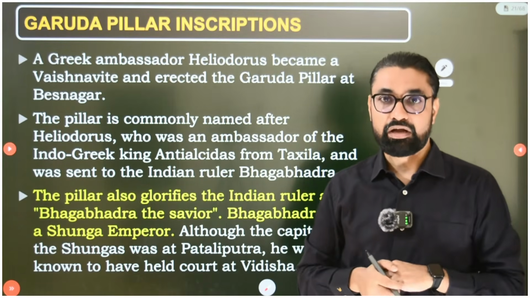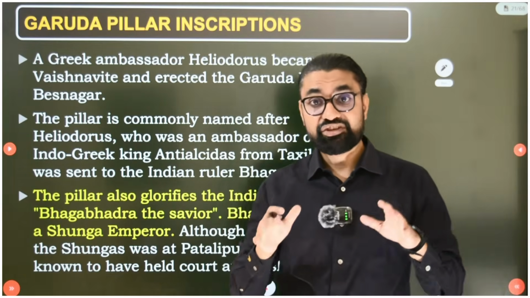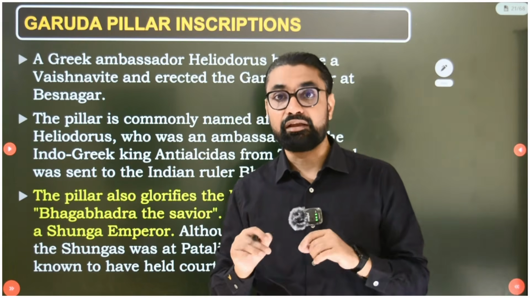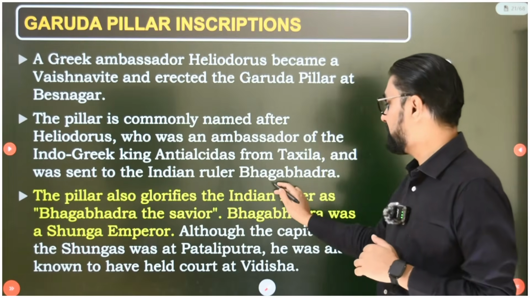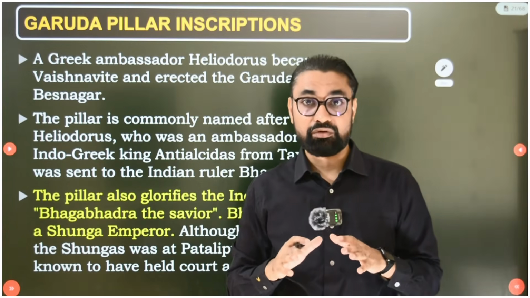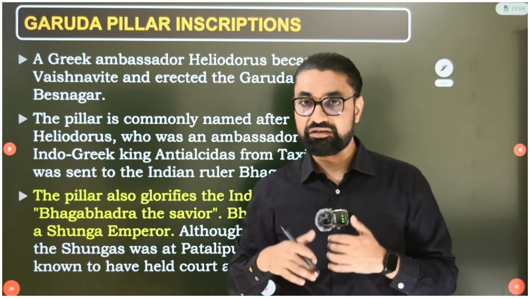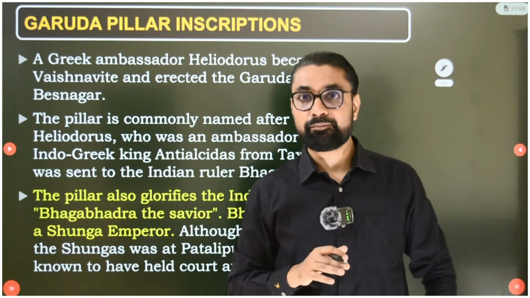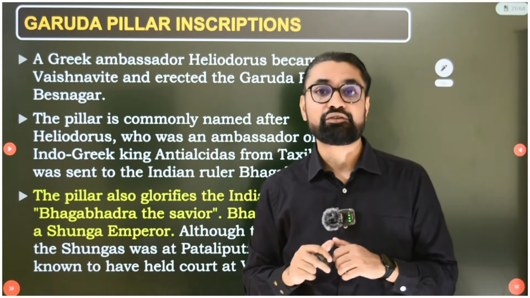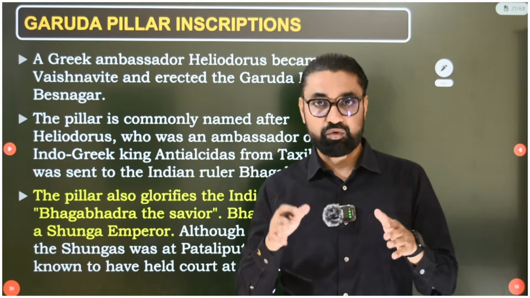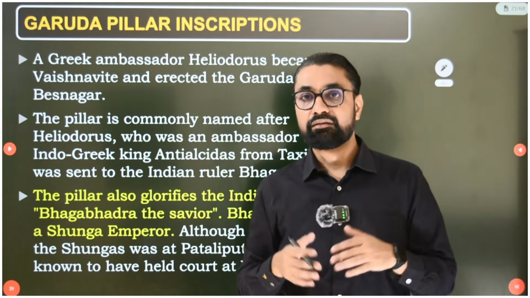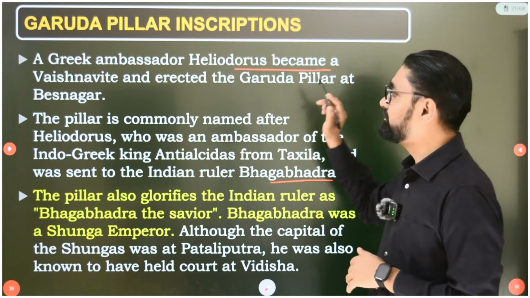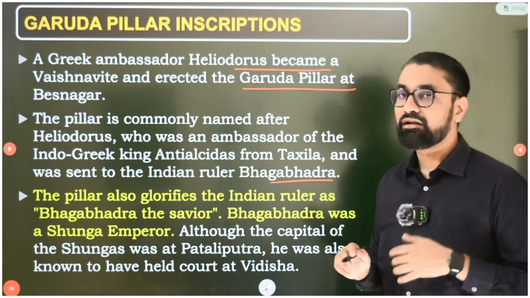When he constructed that Garud Pillar in Vidisha, Vidisha was under the control of the Shunga dynasty, and the Shunga king who was ruling then was Bhagabhadra. So Bhagabhadra was the Shunga king under whose control Sanchi, Vidisha, this whole region was. Though the Shungas ruled from Patliputra, Vidisha was also an important seat of their power. And this ambassador Heliodorus was in Vidisha, where he constructed this Garud Pillar. So the Greek ambassador Heliodorus became a Vaishnavite and erected the Garud Pillar at Besnagar.